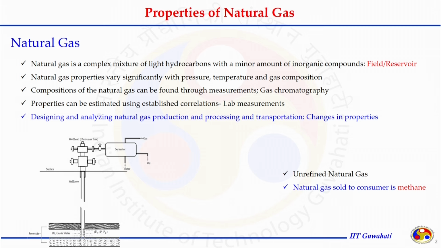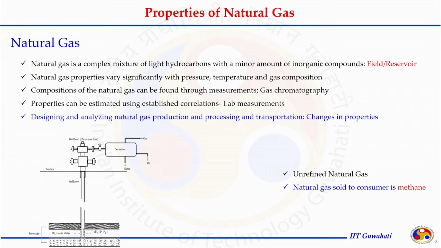When natural gas is produced from a particular well, how do we find out its composition? Which hydrocarbon is dominating, and what are the impurities, meaning inorganic gases like CO2, H2S, nitrogen and other trace amounts? The analysis of the produced gas can be performed with gas chromatography.